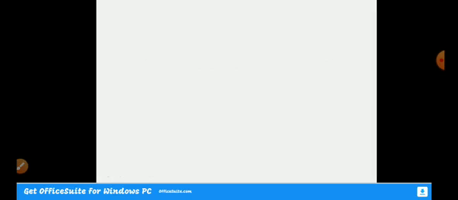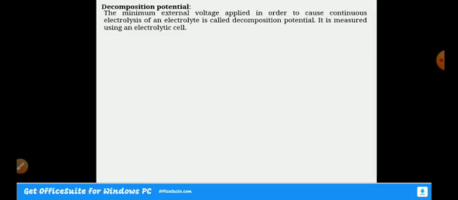So let us go for the discussion of decomposition potential. Decomposition potential is defined as the minimum excess voltage which is required to have a continuous electrolysis process. So I repeat, the minimum excess voltage required to have a continuous electrolysis of an electrolyte is called decomposition potential, which we measure using an electrolytic cell.